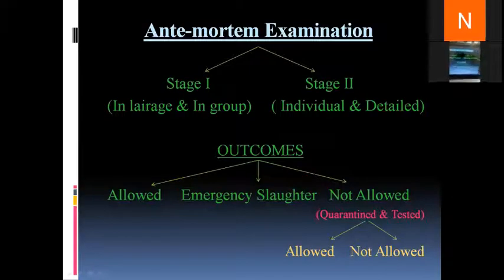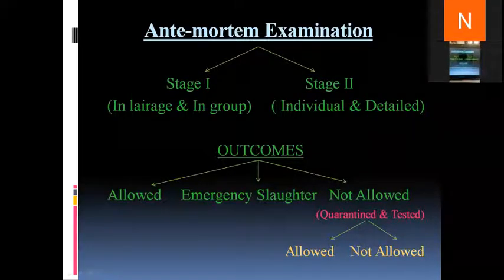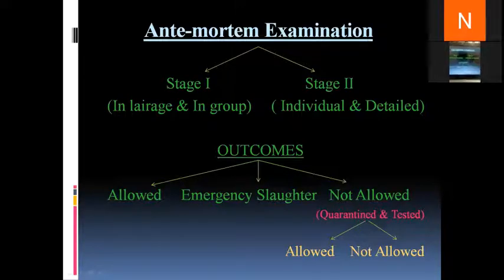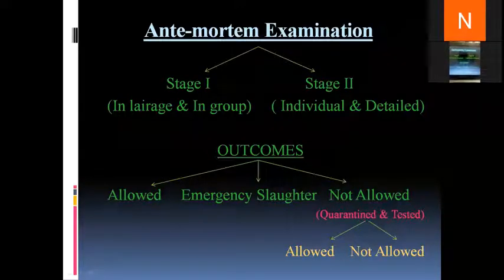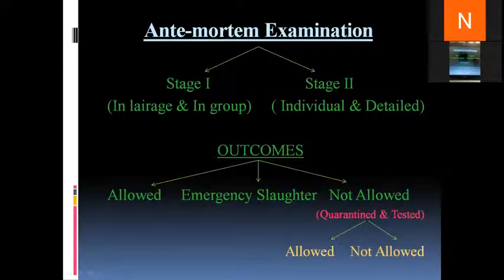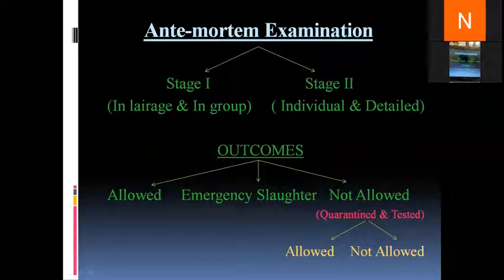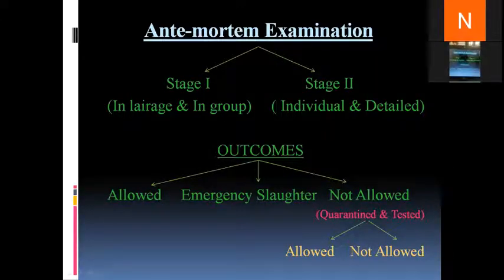Now, antemortem examination is basically carried out in two stages. Stage one is conducted in the lairage, and it takes place in a group. When an animal is resting in the lairage pre-slaughter, the animals are observed, and it is seen whether they are healthy or not. At that point of time, the healthy and unhealthy animals are segregated.